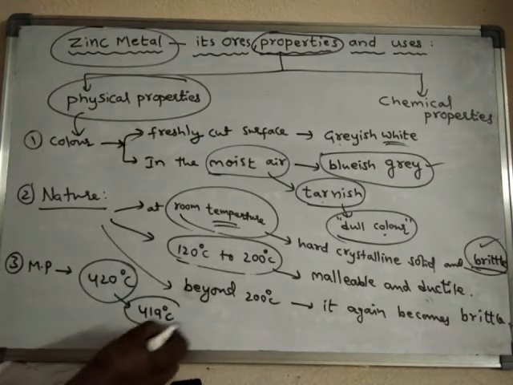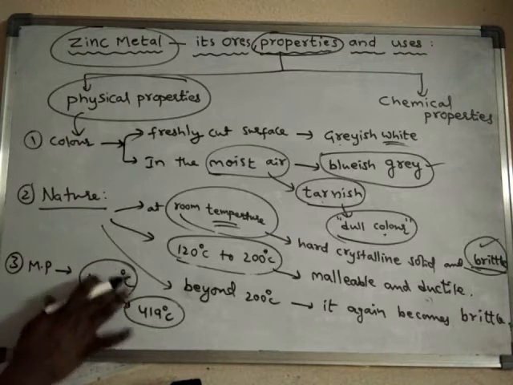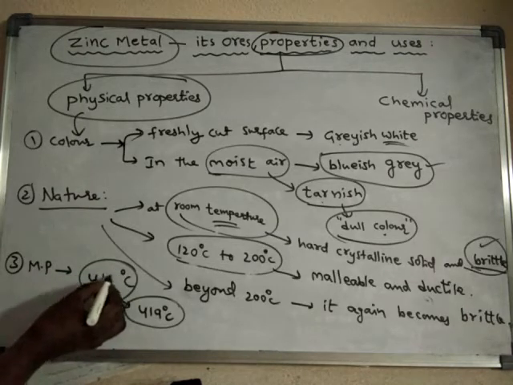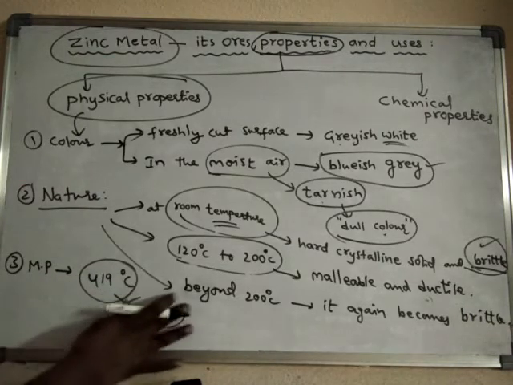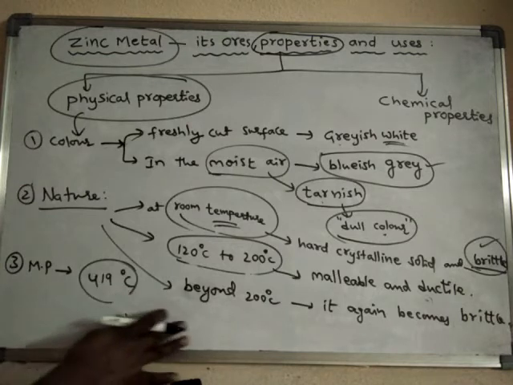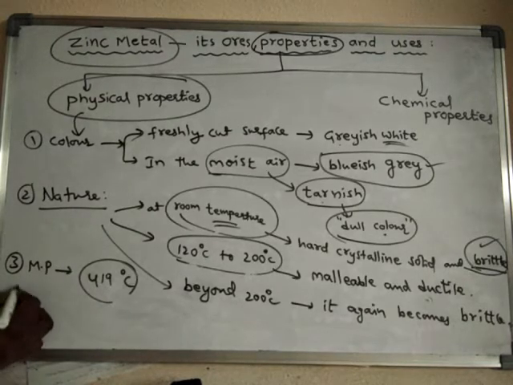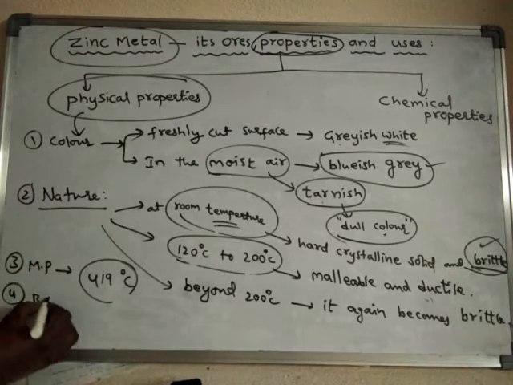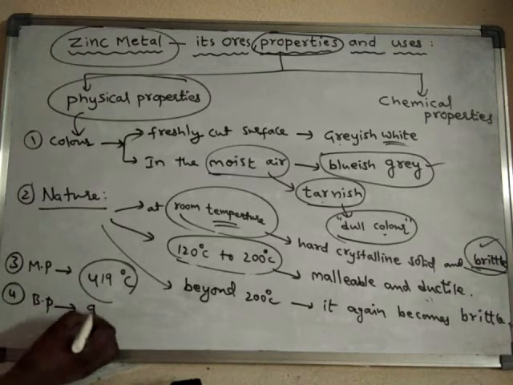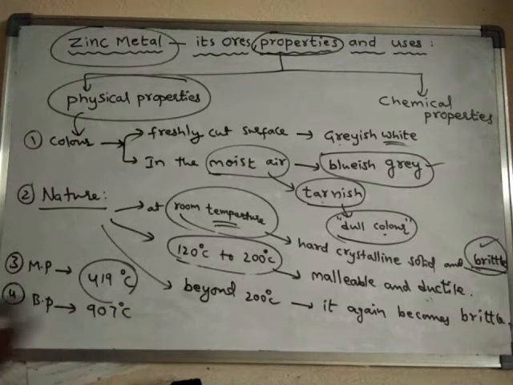So remember it as 420, but the exact value is 419. The melting point of zinc is 419 degrees centigrade. The boiling point of zinc is 907 degrees centigrade. So zinc will boil at this temperature.